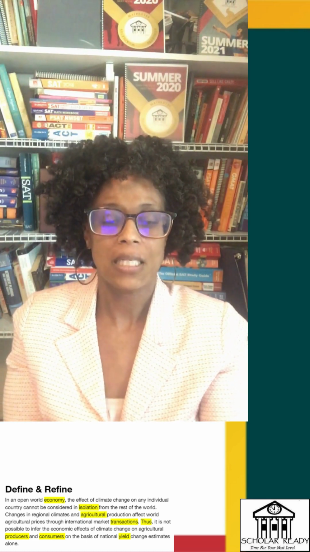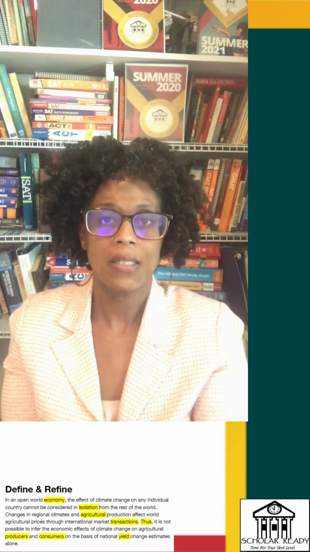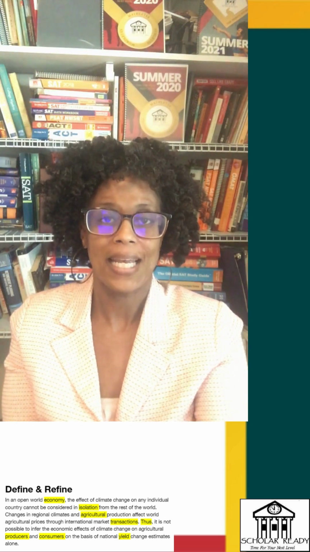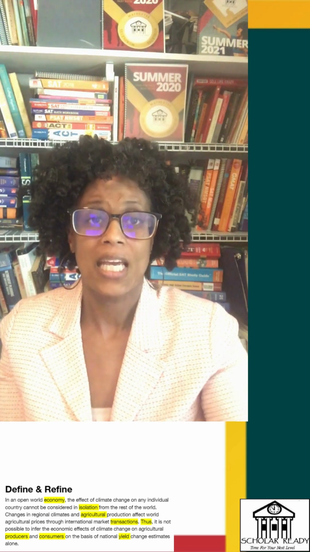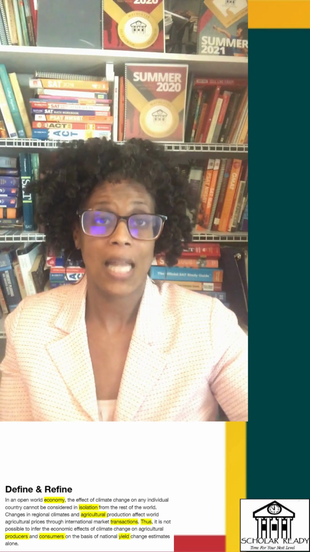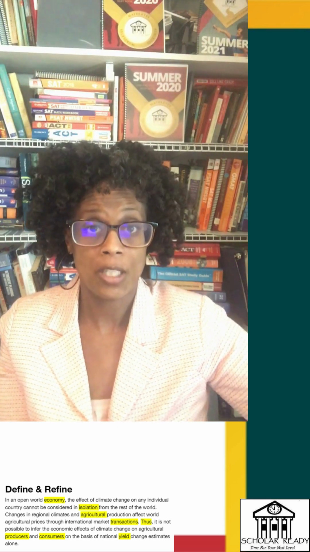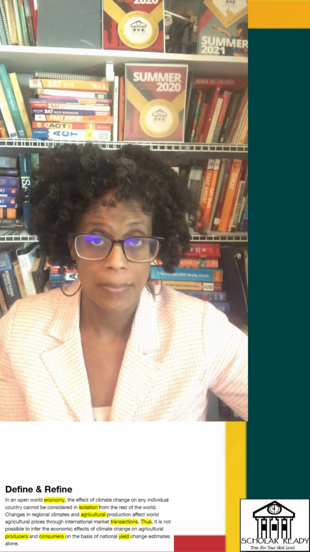The writer is claiming that the effect of climate change on any individual country is going to be linked to climate change in another country or countries. Let's put the answer in my own words. All right, so again, the question is, which finding, if true, would most directly support the writer's claim? Now, it's most likely the answer choices are going to include examples that support the writer's claim.